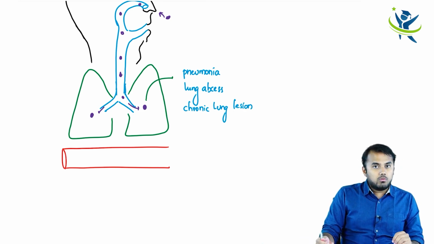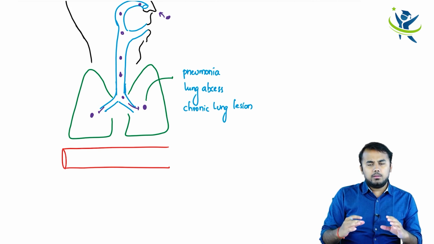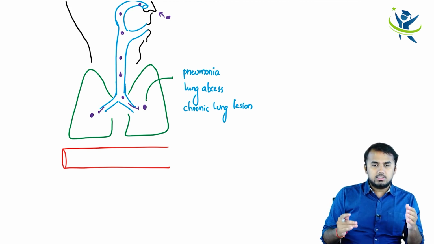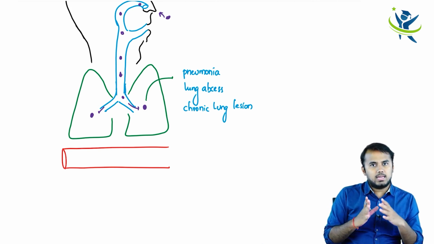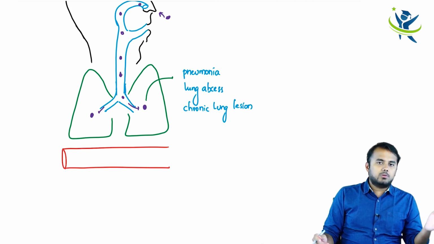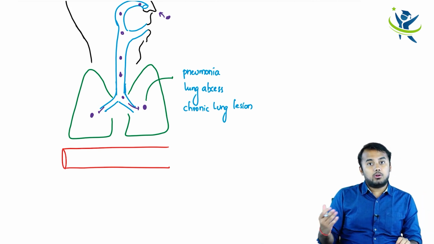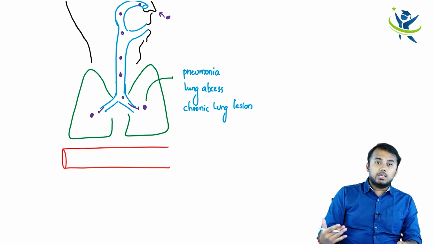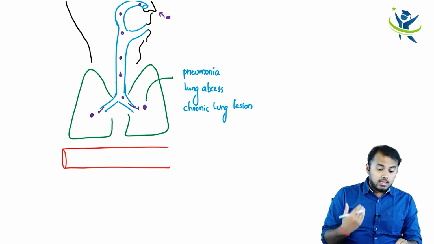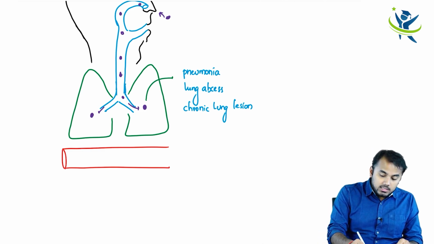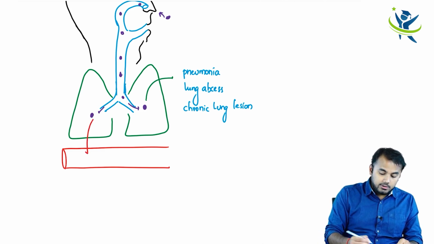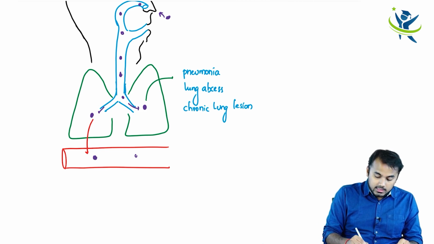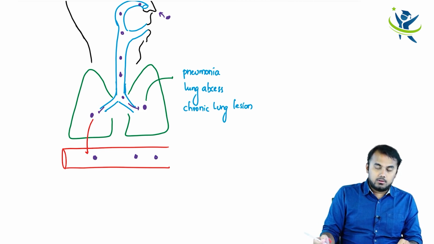And apart from this, what all things can you see? All the pulmonary complications, all the pulmonary diseases associated with these fungi are the same. Even if you go for histoplasmosis, coccidioidomycosis, paracoccidioides, and all of them, the lung lesions are the same. But what is unique? I wanted to discuss the things which are unique. The unique thing is, once these spores, by chance, enter into your circulation, look here what is going to happen. Let us say these spores are traveling all the way in your circulation.